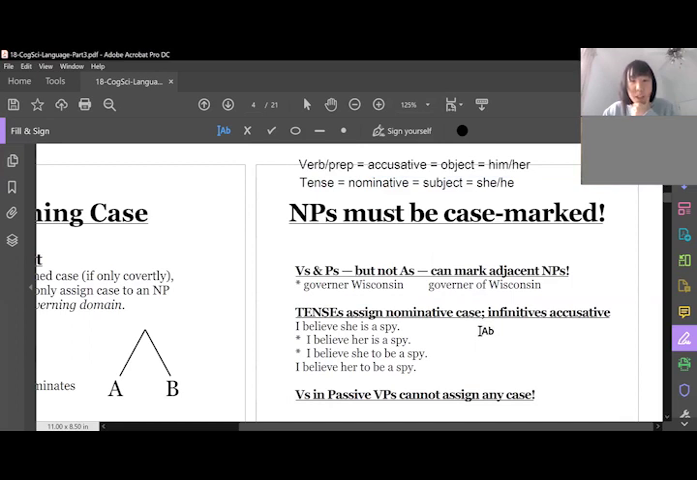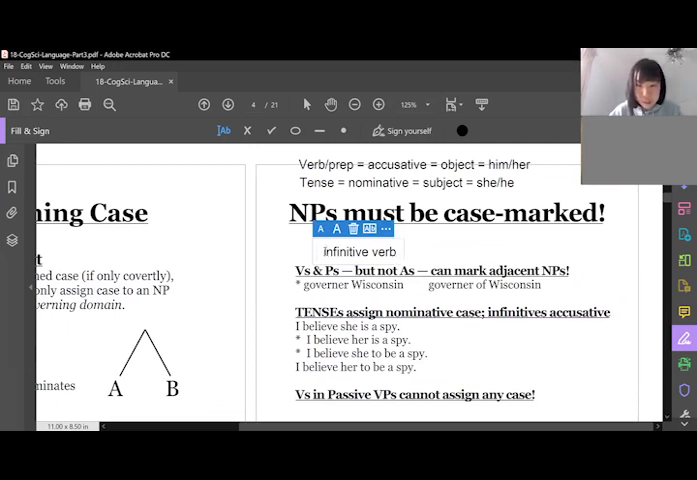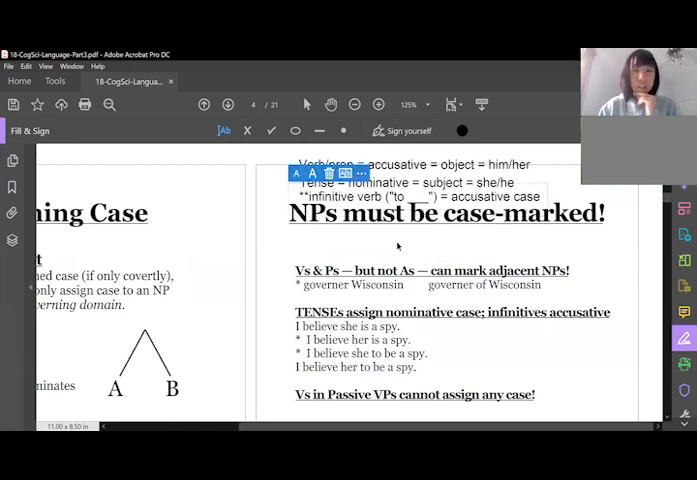Then there are two exceptions. The first is the infinitive case right here. We're going to mark it with, I don't know, double stars. Infinitive verbs. I'm pretty sure you know what an infinitive verb is: it's to something, to eat, to sleep. Infinitive verbs are special because they assign accusative case, but they don't get any tense. You'll see what I mean about that later, and we'll get there.